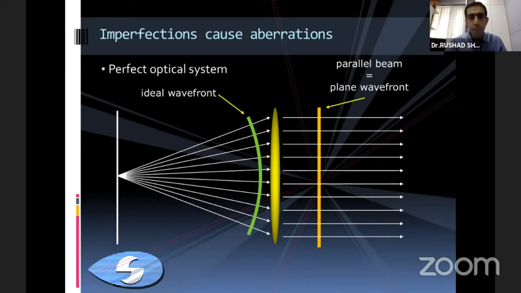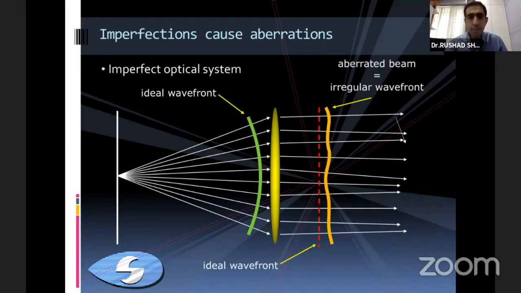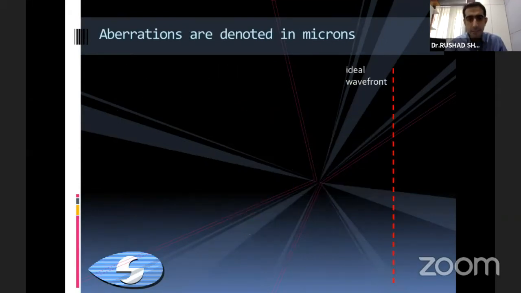When we look at a perfect optical system, an ideal wavefront will create a plane line, as you can see in this image. But the reality is a little different, where we get an irregular wavefront. And this is what leads to aberrations happening inside the eye.